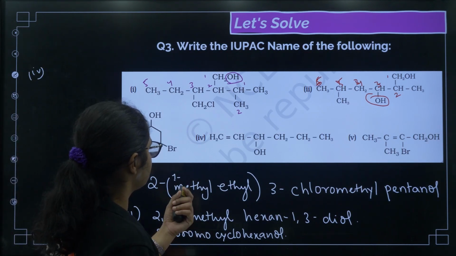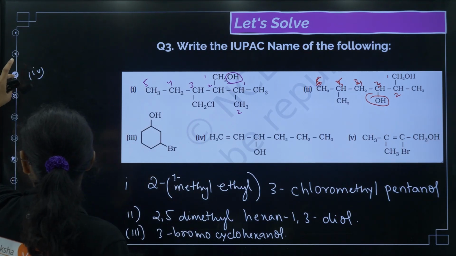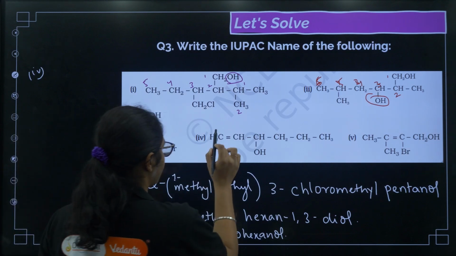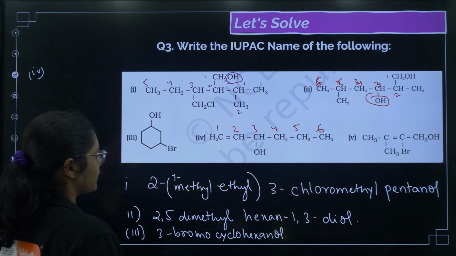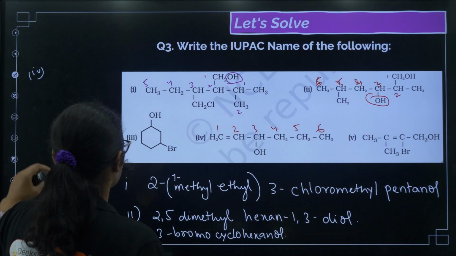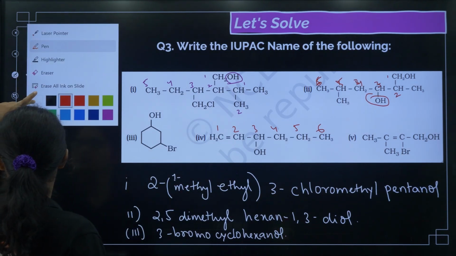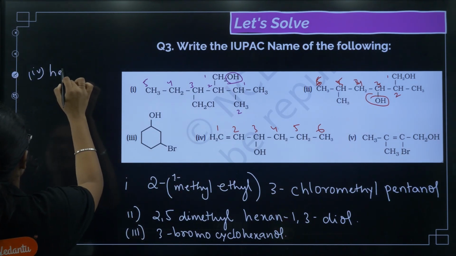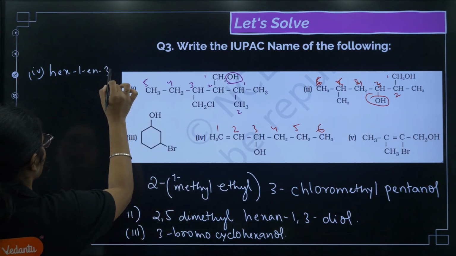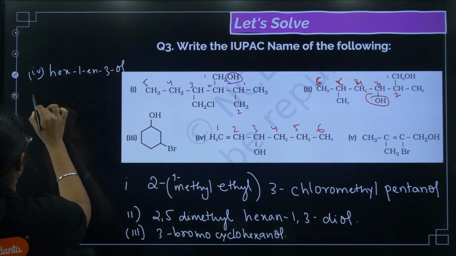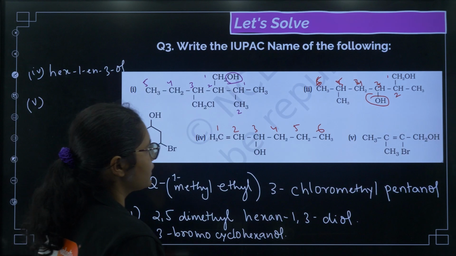Fourth one, if we see, we can just number it in such a way that alcohols get the least number. So I'll number it in this way. So I can write hex-1-en-3-ol. Okay, next one coming.